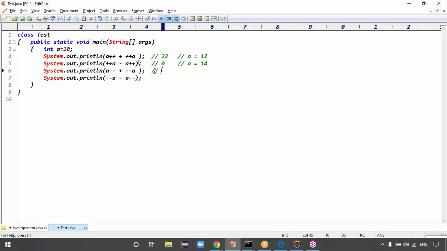Everyone is saying different answers: 26, 27. It is 14 plus 13, which is 27. 27 is the output. No, 14 plus 12 is 26, right? Oh my god, yes. 14 plus 12, 26.